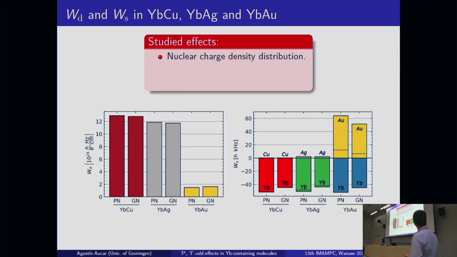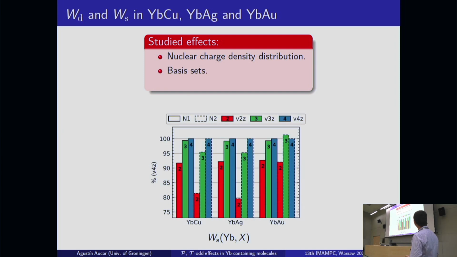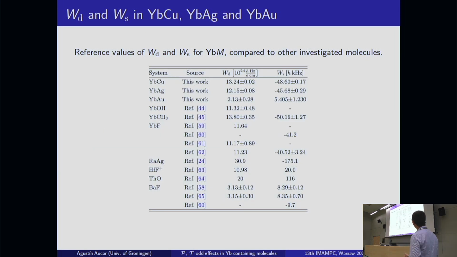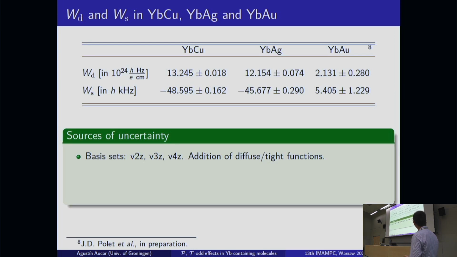Then we study another kind of effects, for example, the influence of the nuclear charge density distributions and the two different factors. Then we also analyze the influence of the basis sets and the influence of the electron correlation using Hartree-Fock, MP2, Fock space coupled cluster with single, double and triple excitations, also analyzing different active spaces and so on. And then finally we were able to compare our results with results in other similar molecules that have been analyzed recently. And then we have seen that the results for ytterbium copper and for ytterbium silver in particular are quite interesting.